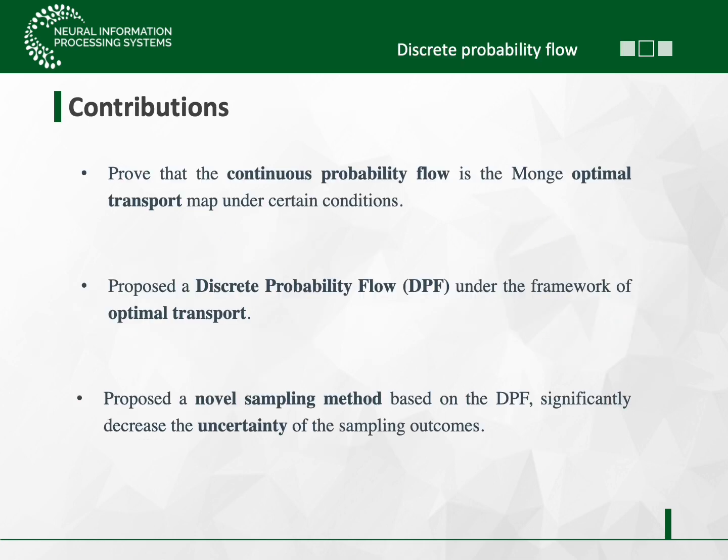In this paper, we have the following contributions. First, we prove that the continuous probability flow is the optimal transport method under certain conditions. Then we propose a discrete probability flow (DPF) under the framework of optimal transport. Finally, we propose a novel sampling method based on DPF, significantly decreasing the uncertainty of the sampling outcomes.